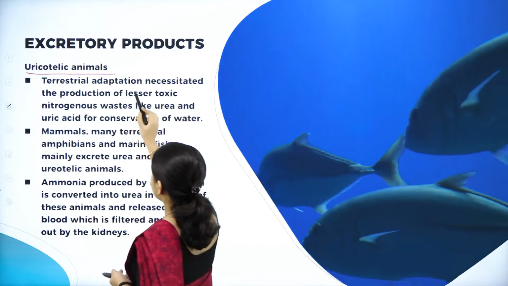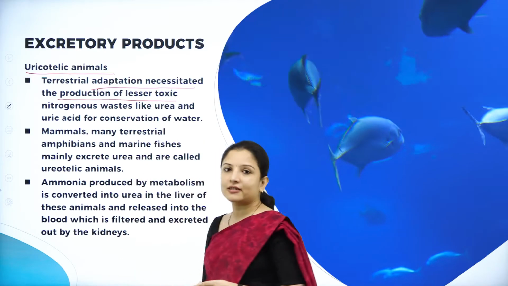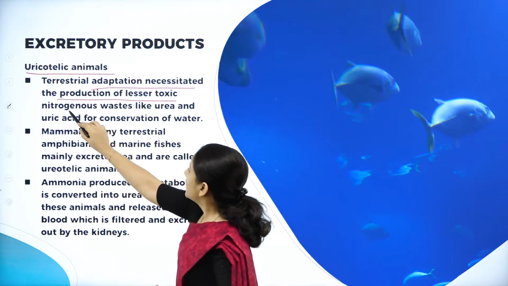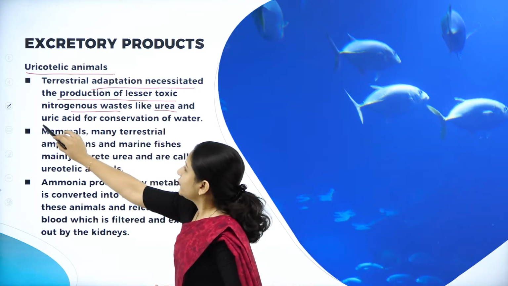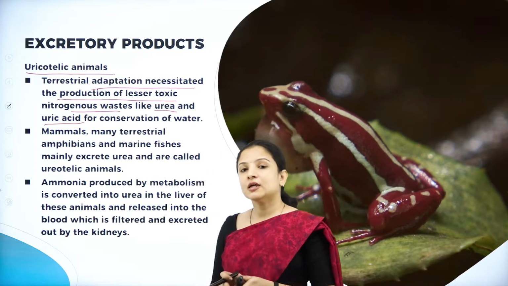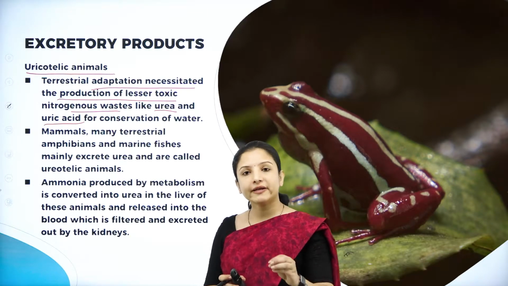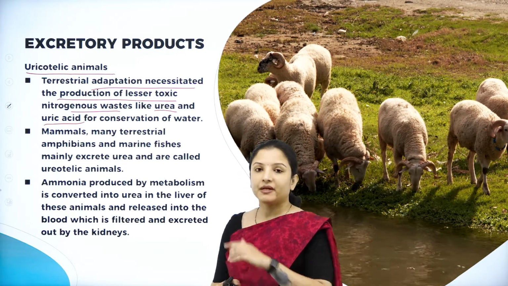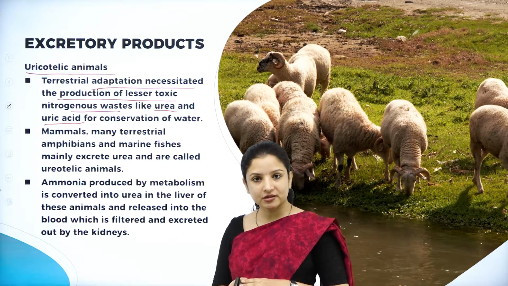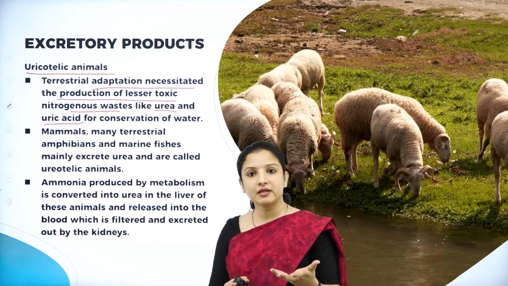Terrestrial adaptation necessitated the production of less toxic nitrogenous waste like urea and uric acid for conservation of water. Why? Because animals living in water are always exposed to water. But is it the same in the case of terrestrial animals? No. Sometimes the availability of water will not be enough.